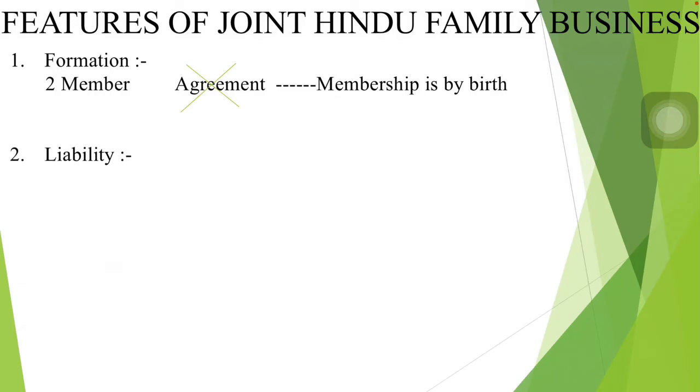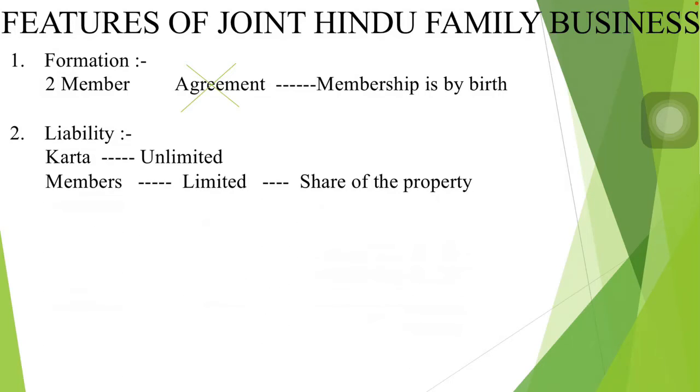Next, we have liabilities. The liability of the Karta is unlimited. This means that Karta will be liable to sell off his personal assets in case of any debt in the organization, whereas the liability of other members is limited to the extent of the share of the property.